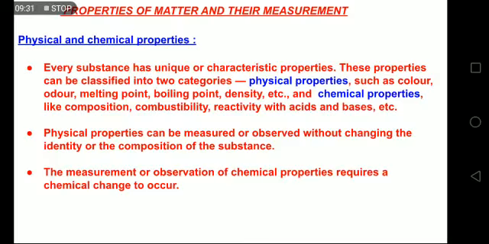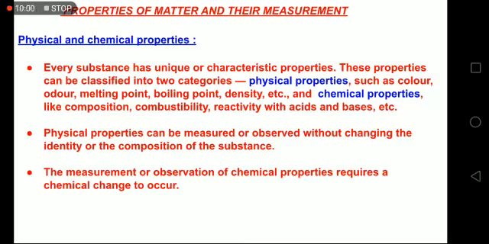So without changing, because in the form of gaseous vapors of water, again it is H2O, we have not broken the bond between hydrogen and oxygen. That is the meaning of not changing the identity of the compound. For liquid, we write H2O, small l in the bracket, and for vapors, we write H2O, small g in the bracket. So the identity is not changing.